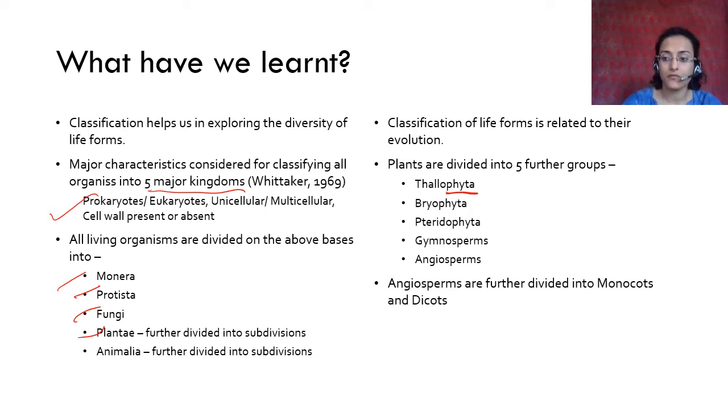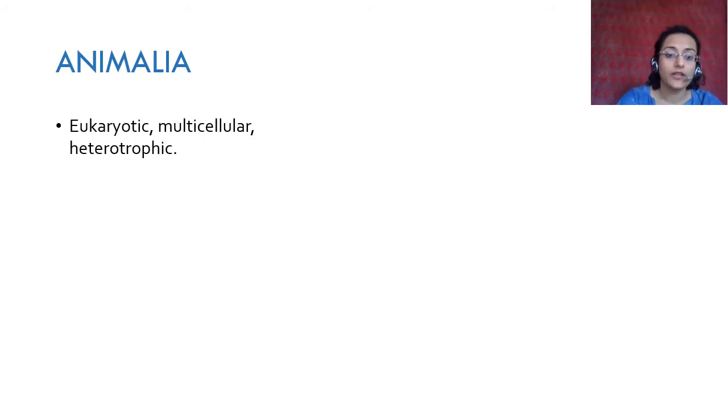So we come to Animalia. Now, according to Whittaker, Animalia is one of the 5 kingdoms, and all the organisms in the kingdom Animalia are eukaryotic, all of them are multicellular, and all of them are heterotrophic. This is the major difference between Animalia and Plantae, that Plantae is all autotrophic. They photosynthesize and make their own food, using sun and carbon dioxide. Animals can't do that. So animals are heterotrophs. They are dependent on other sources for their food.